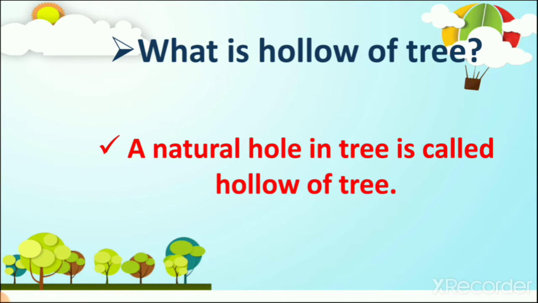So we learned the stem of the tree, and in this stem a hole is available. Not every tree has a hole, but some trees have holes. So we call it hollow of the tree, and it is a natural hole made by nature, naturally in the tree.